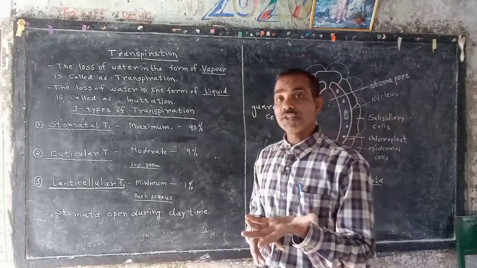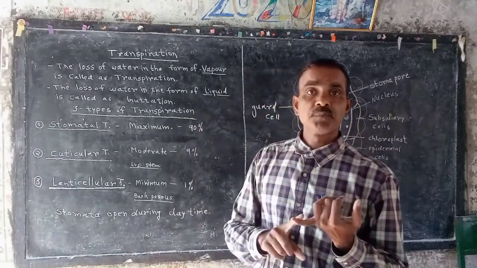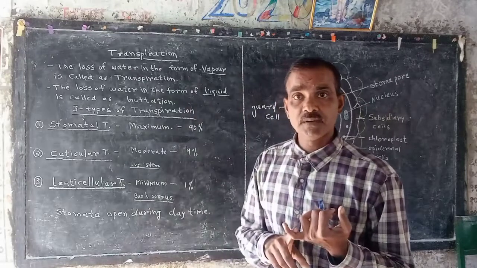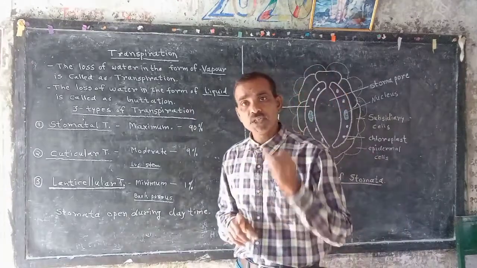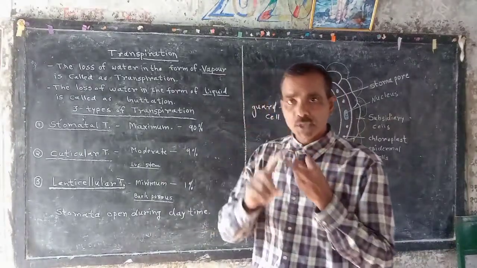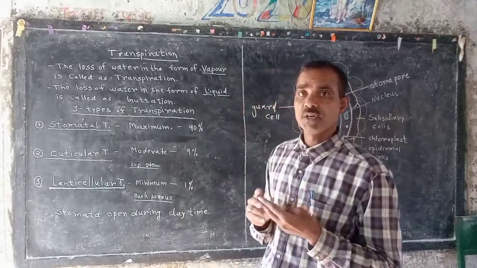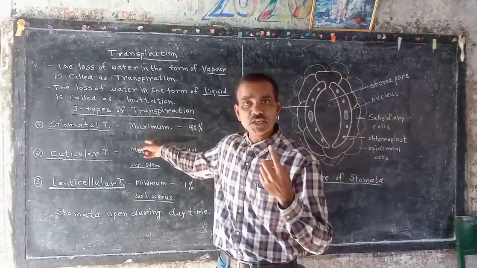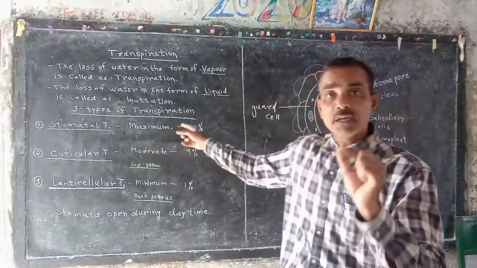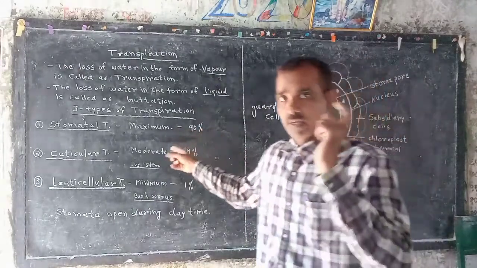Now, what is transpiration? Explain its types. Loss of water in the form of vapor is called transpiration. Three types: first, stomatal transpiration; second, cuticular transpiration; third, lenticellular transpiration. If transpiration occurs through stomata, it is called stomatal transpiration.